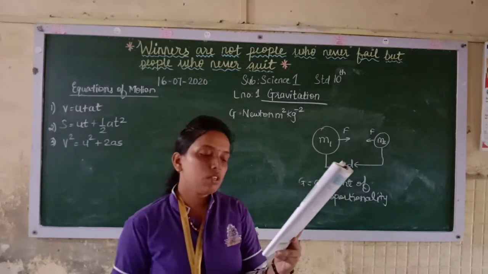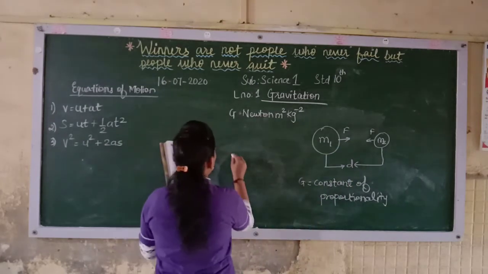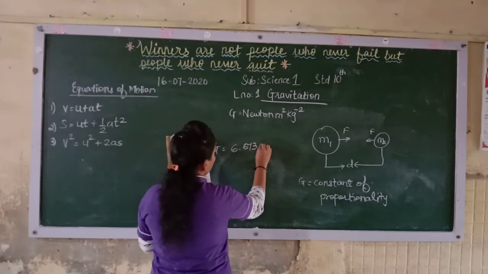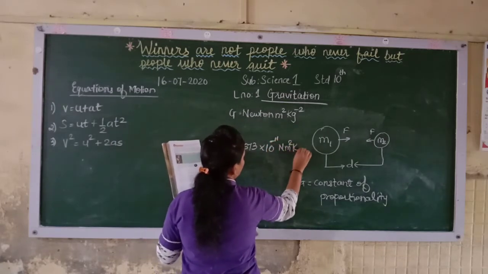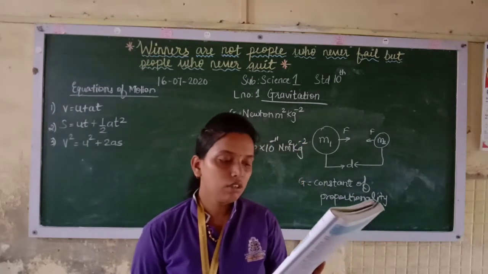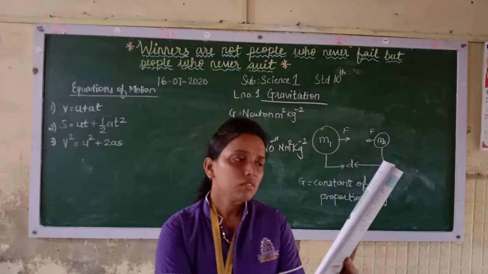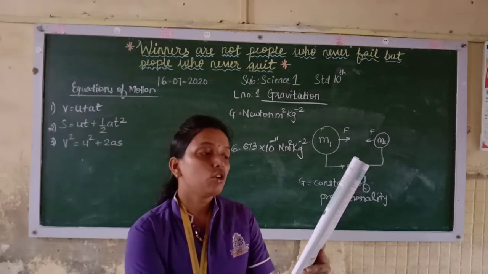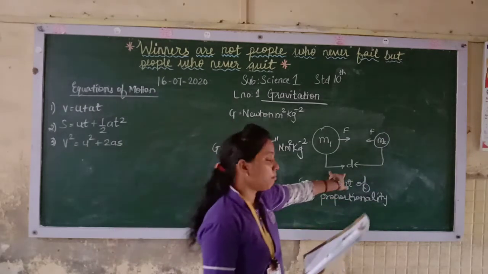And the value of G was experimentally measured by Henry Cavendish. In SI unit, the value of G is 6.673 into 10 raised to minus 11 Newton meter square per kg square. So I hope you have understood. We'll see again here. The diagram which we have drawn shows two objects of mass m1 and m2 which are kept at a distance d from each other.